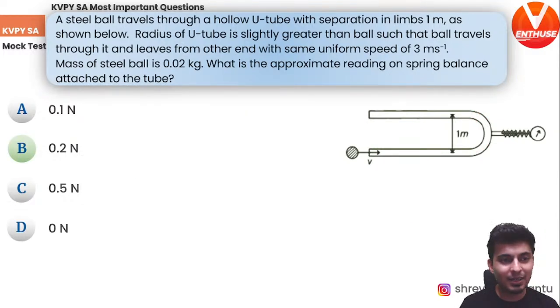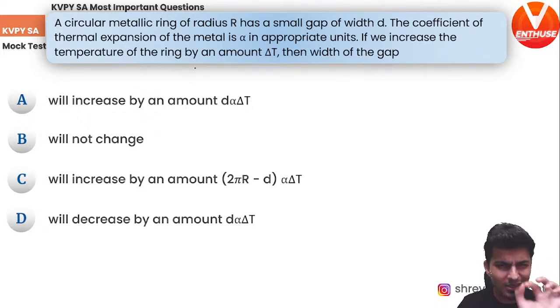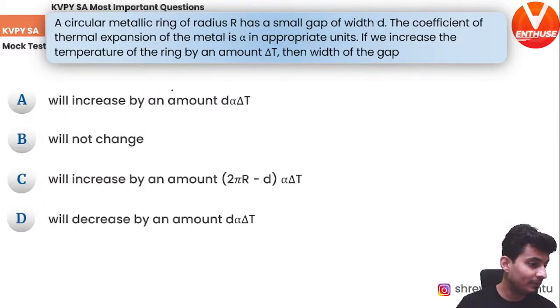Cool. Shall we go ahead to the next question? There we go. Okay, here it is. Here you have a circular metallic ring of radius r. There is a small gap of width d. The coefficient of thermal expansion of the metal is alpha. If you increase the temperature of the ring by delta T, then the width of the gap will.